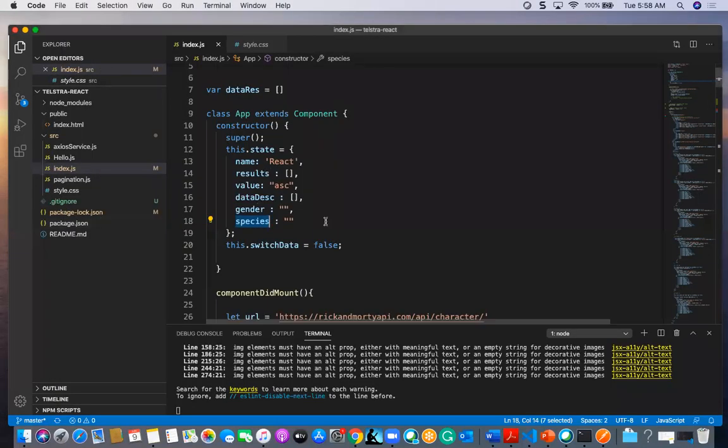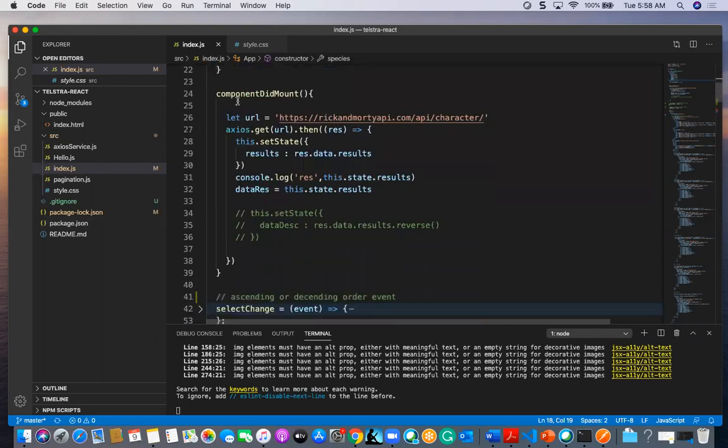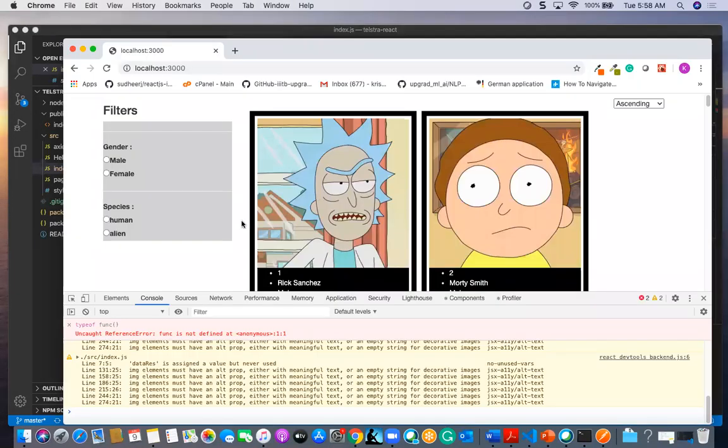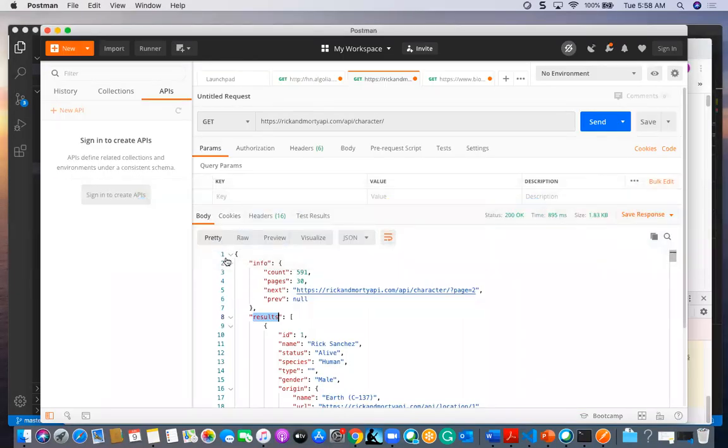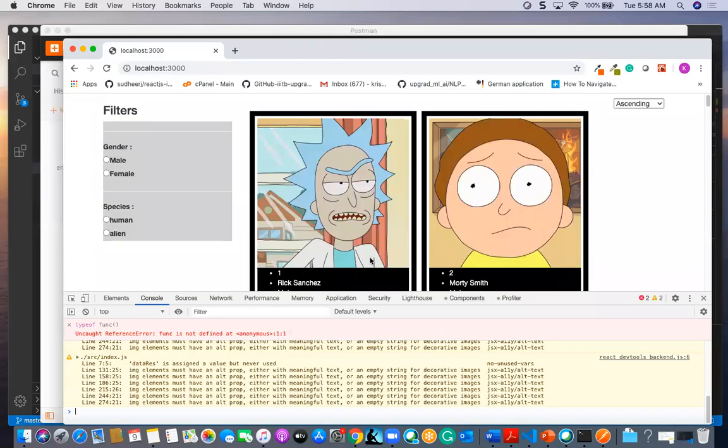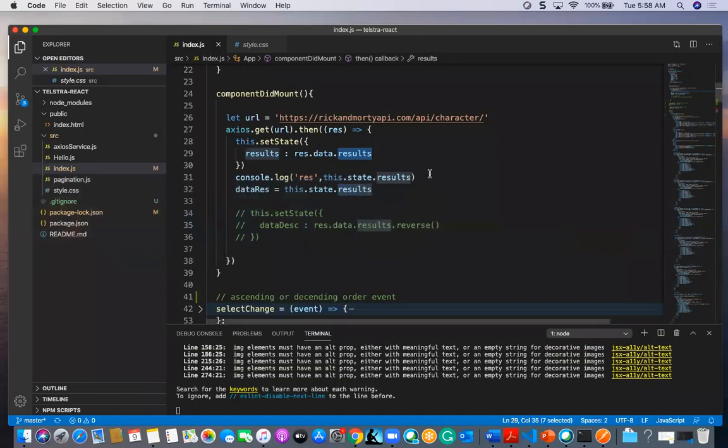I consumed this API in componentDidMount and got those results into this.state.results. I gave the exact path where the data is. In my Postman I can see my data is one step below, data.results, so I have taken this key.